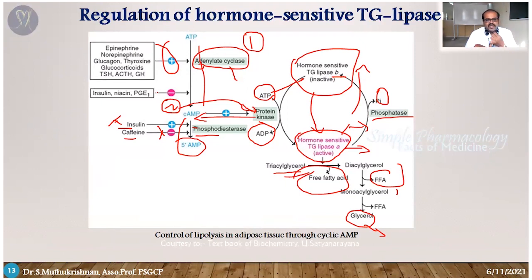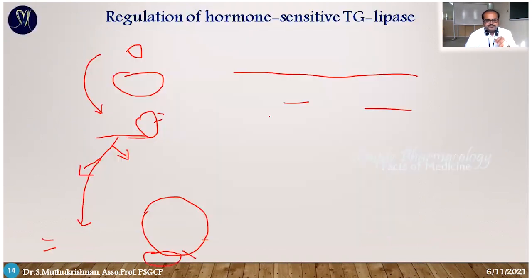All of these activate cyclic AMP through adenyl cyclase activation. Protein kinase then activates the inactive form of lipase enzyme. Once it's activated, lipolysis happens. Some substances, for example insulin, control the activation of cyclic AMP and through this mechanism control the lipolysis process.